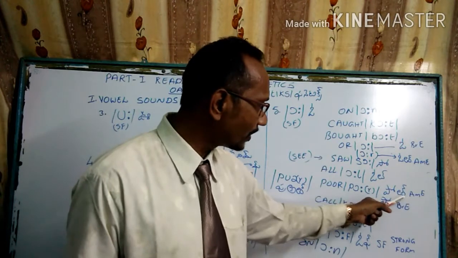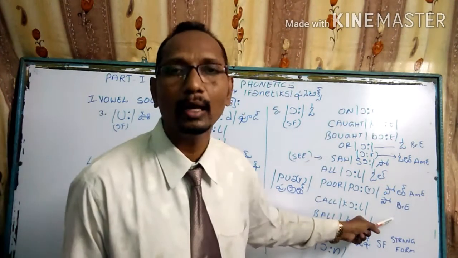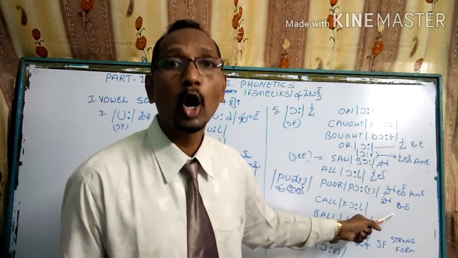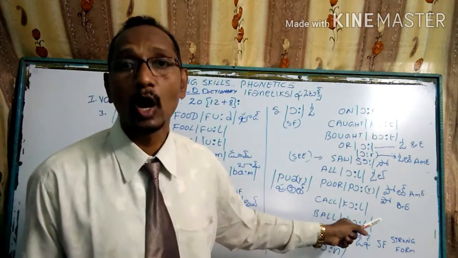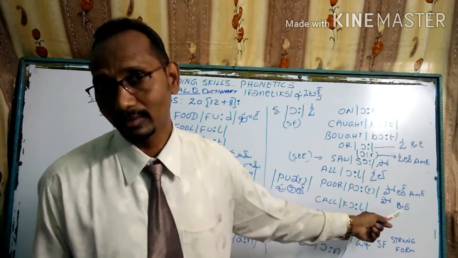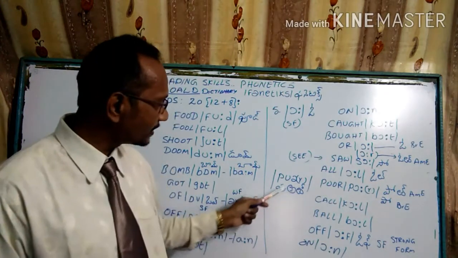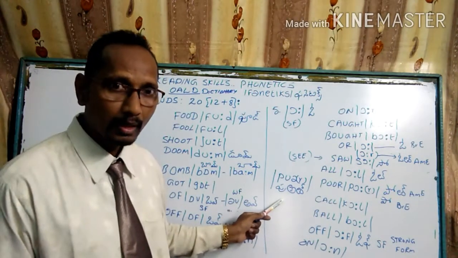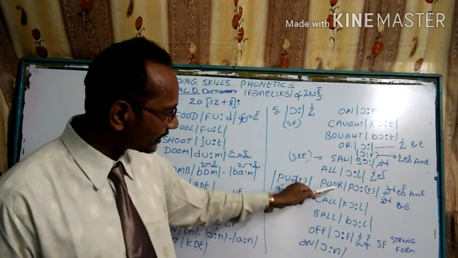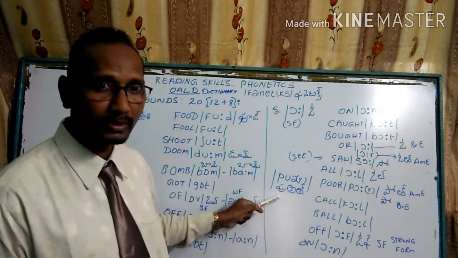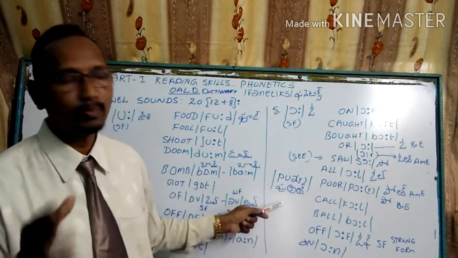In American English we call it "poor," and in British English we call it "poor," as in "poor man." "Poor students" is American English, "poor students" is British English. This word is applied in this way also. Here, from the diphthongs we get this type of pronunciation for this word. Either you call it one way or you call it the other way.